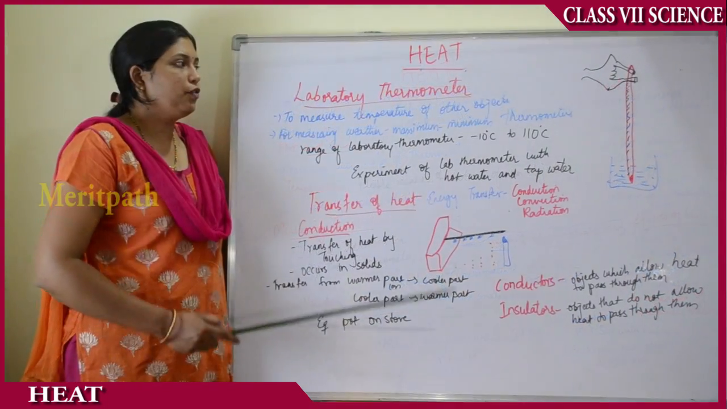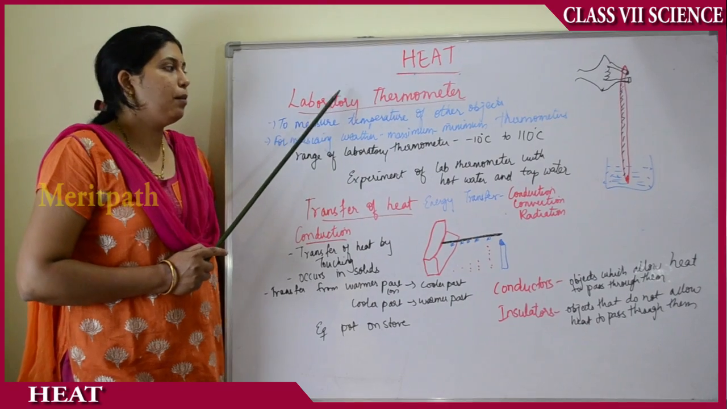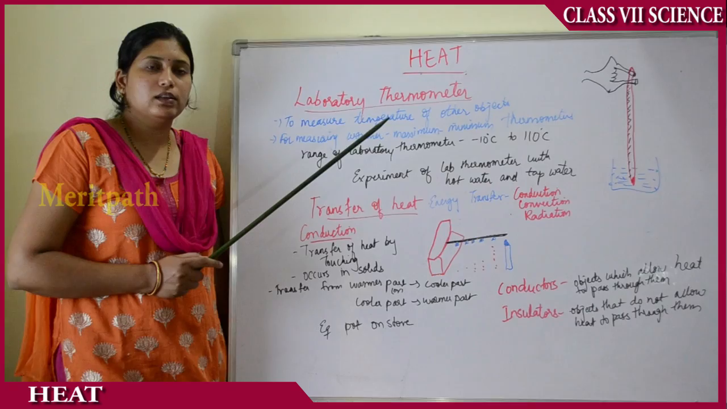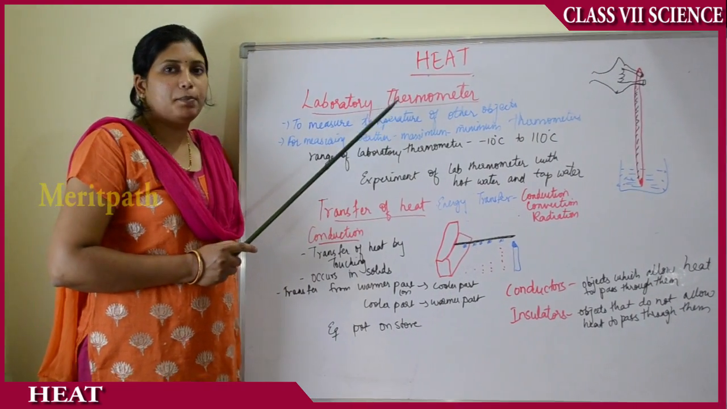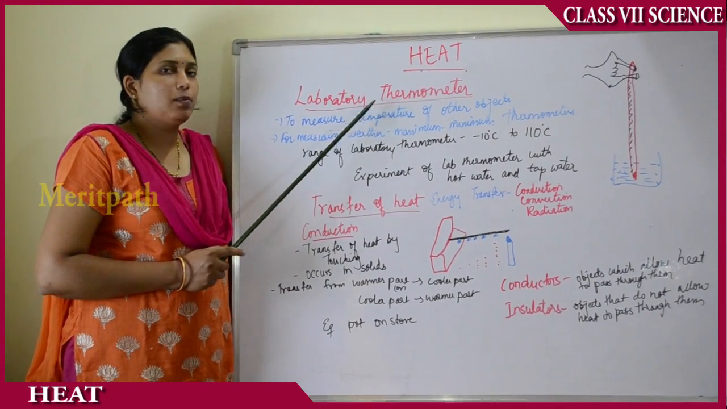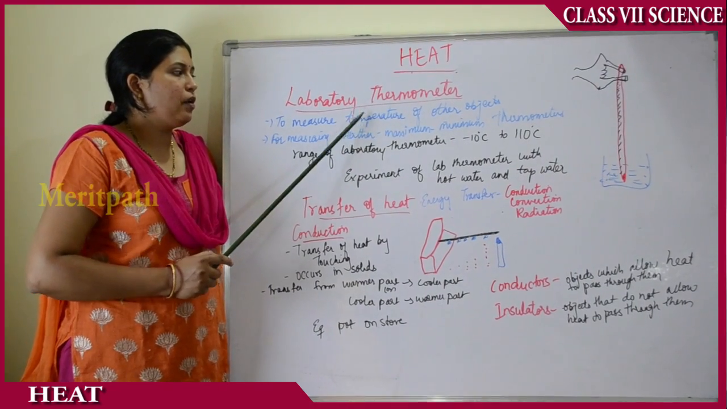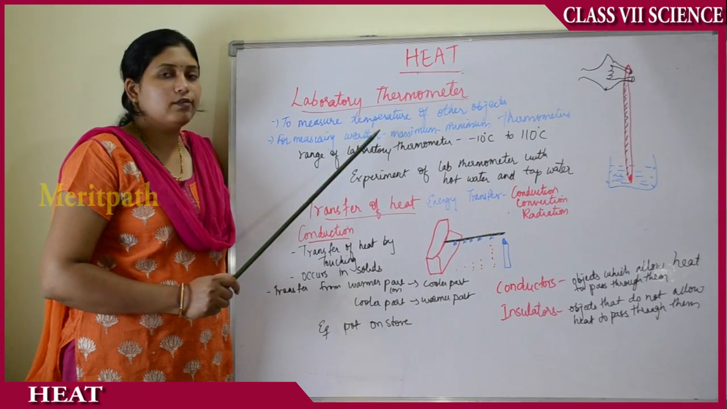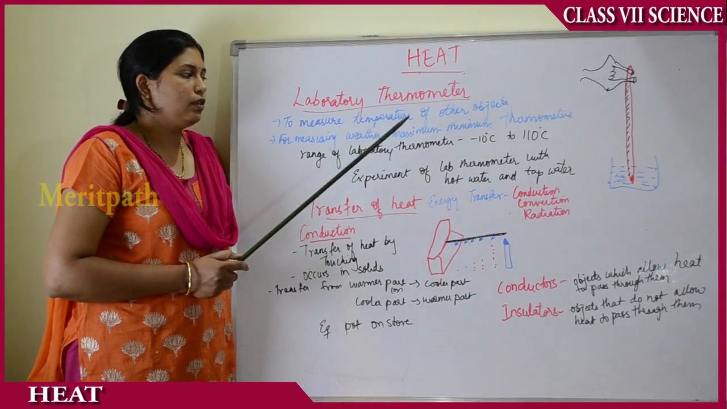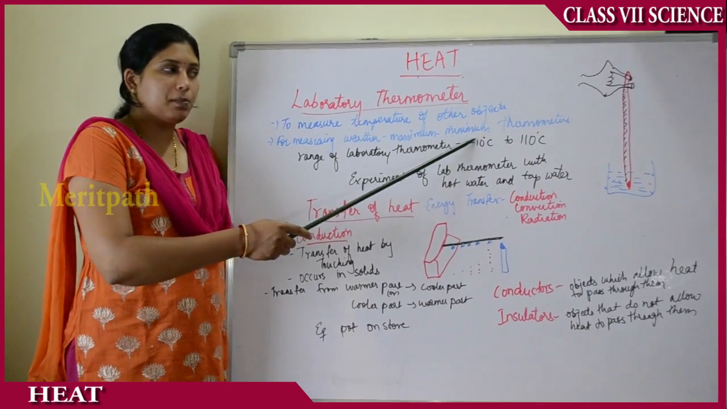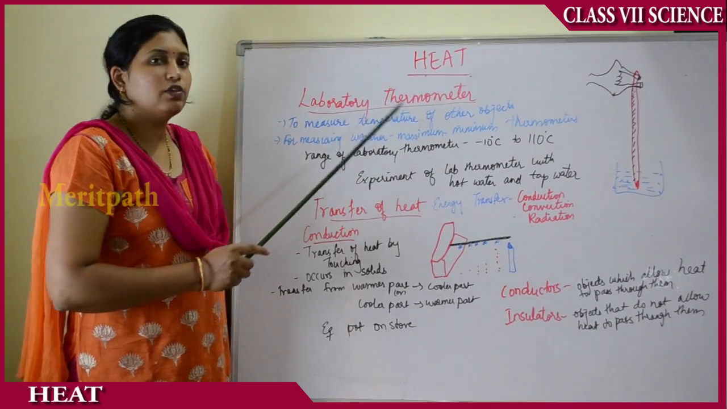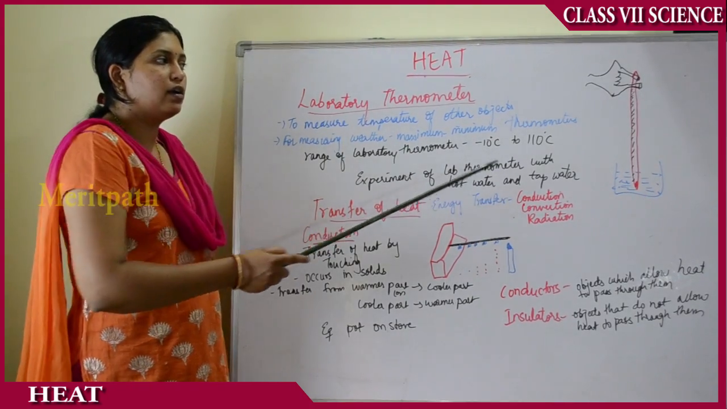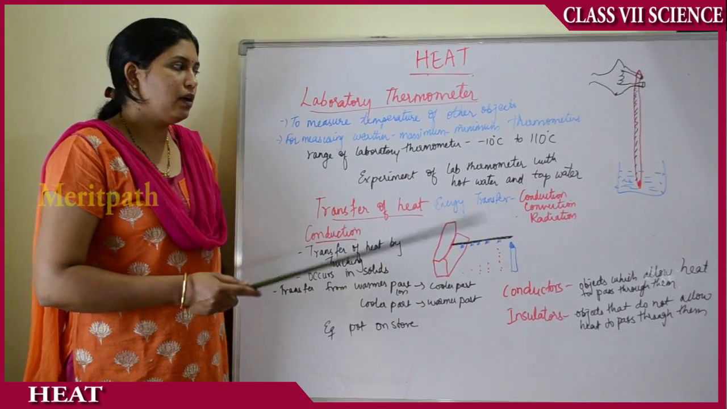One more measurement of objects is by laboratory thermometer. In human beings, we measure the temperature with the help of either a clinical thermometer or a digital thermometer. But bigger objects are measured with the help of a laboratory thermometer. So the laboratory thermometer is used to measure the temperature of other objects. And for measuring weather, we get weather reports, no? For those weather reports, we have something called a maximum minimum thermometer. The range of the laboratory thermometer is from -10 degrees centigrade to 110 degrees centigrade. So we can measure larger amounts and bigger objects.